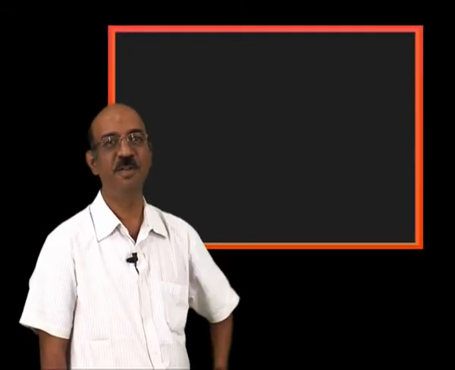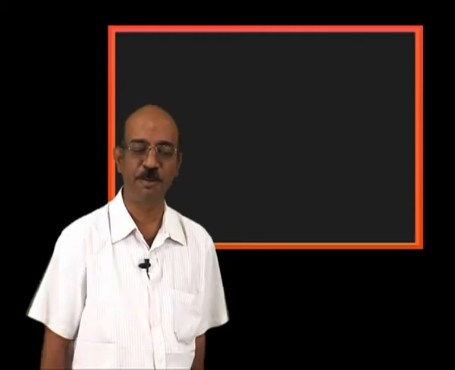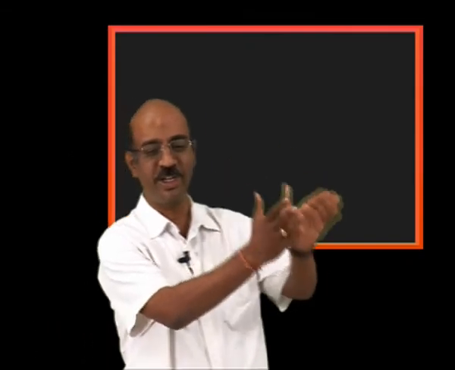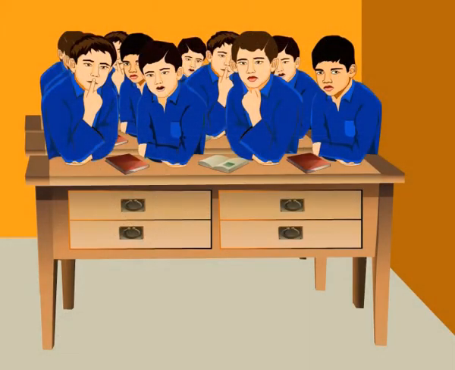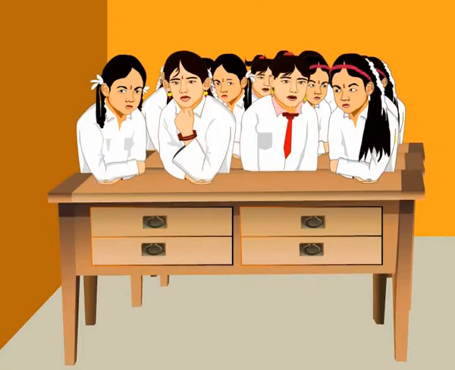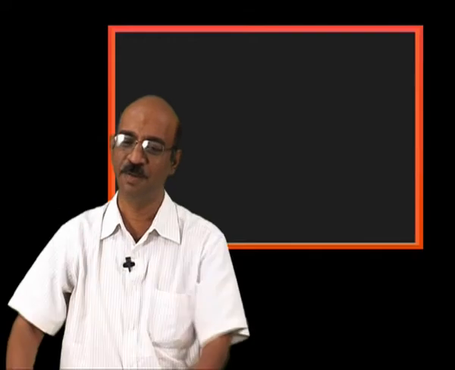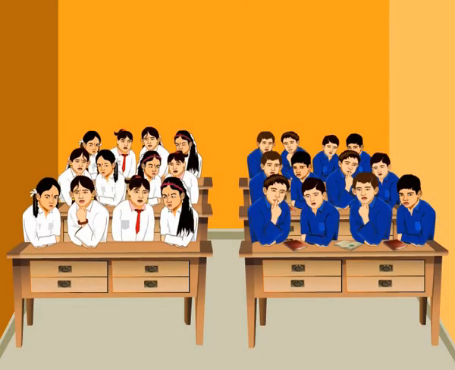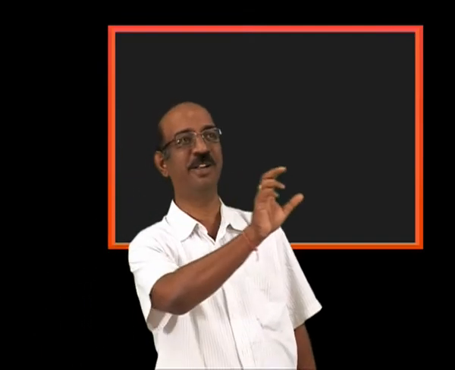A set is a collection of well-defined and distinguished objects. Means, I will explain if you know Telugu properly. All boys, boys set. All girls, girls set. All benches, number of benches, benches set. How many boys are there in your class? Sir, 10. Then these 10 elements are in the boys set. How many girls are there in your class? 8. Then these 8 elements are in the girls set. How many students are there in your class? 18. Then these 18 are in the student set. The number of countable elements is called a set.